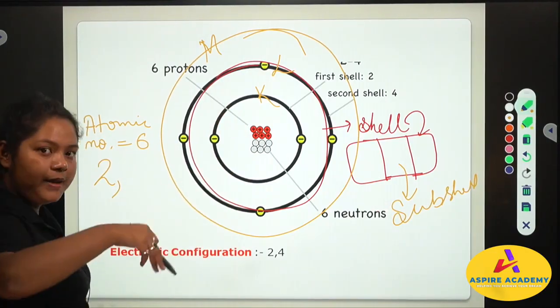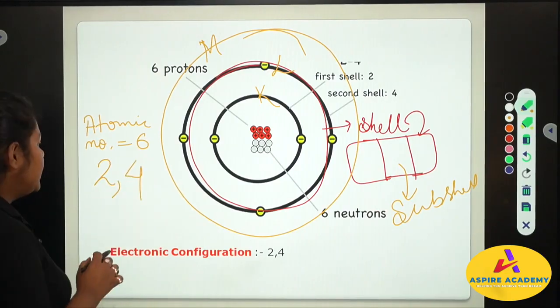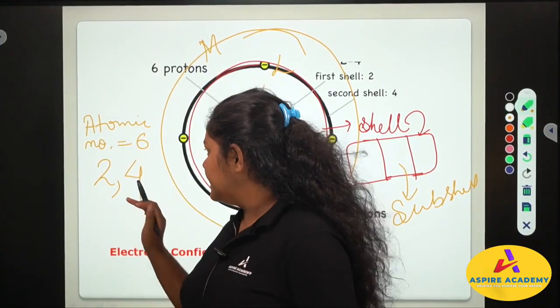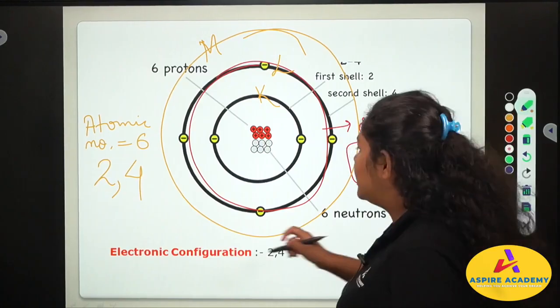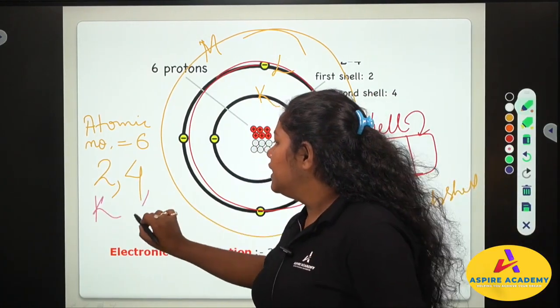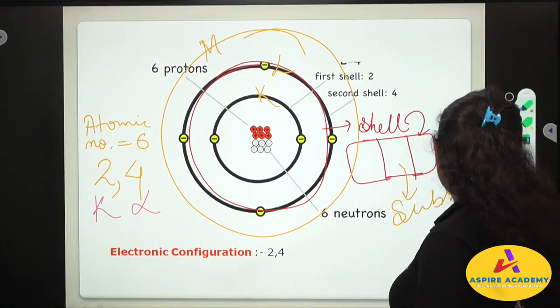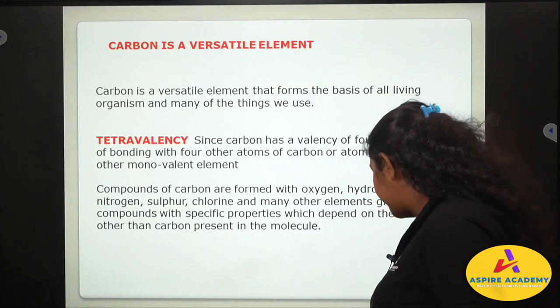In the second shell you can place only 8 electrons. Since 2 is already given, we will write here 4. That makes 4, 5, 6. Since there are only 6 electrons, in the K shell you will have 2, and in L you will have 4. Done? So this is how we can give the electronic configuration of carbon.